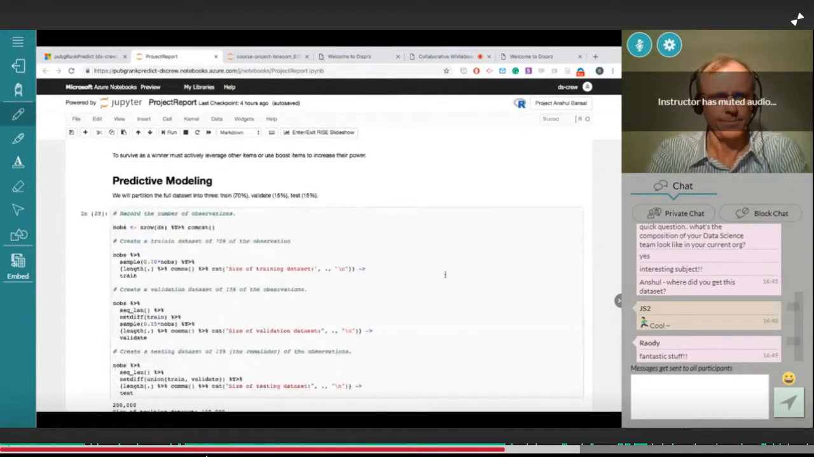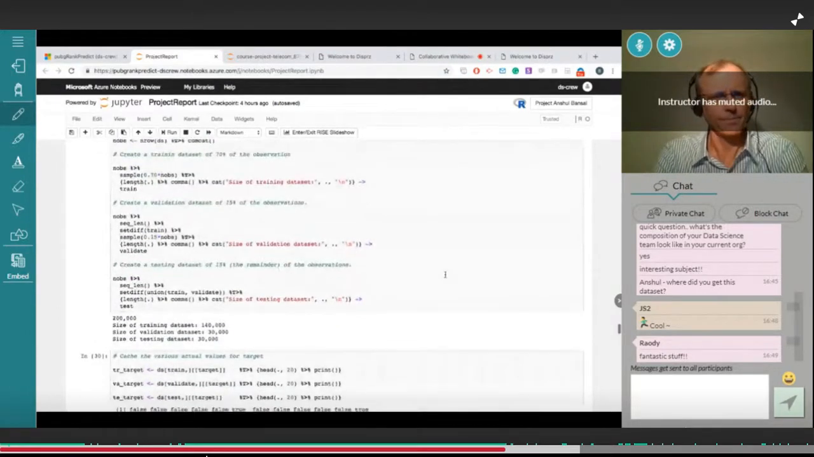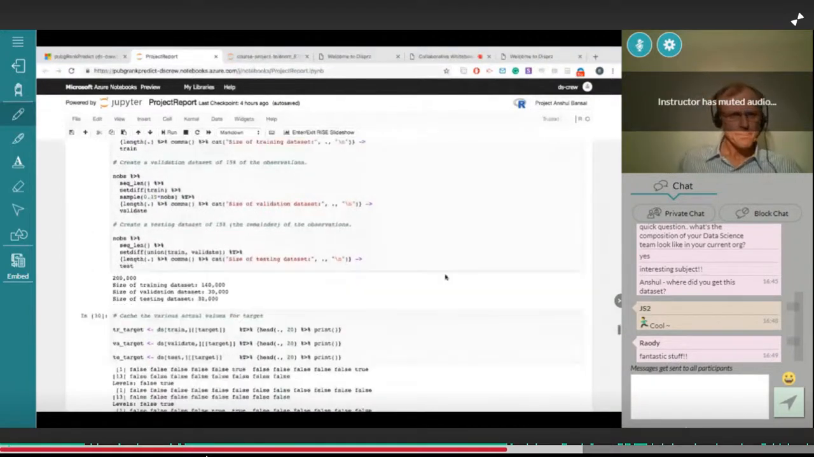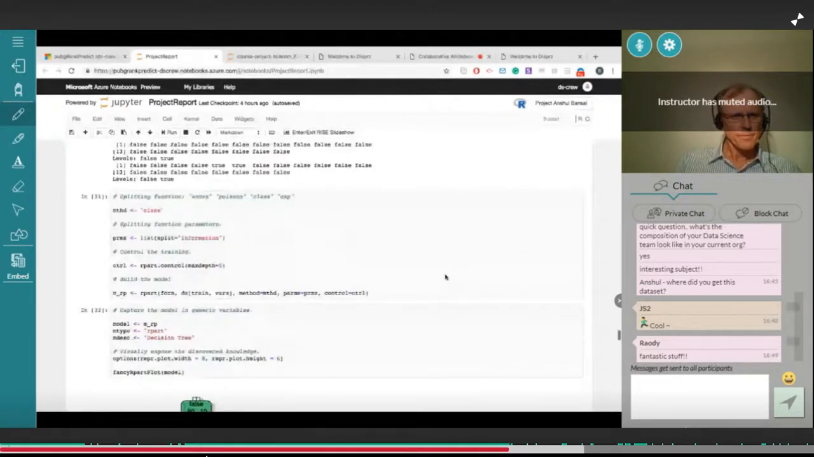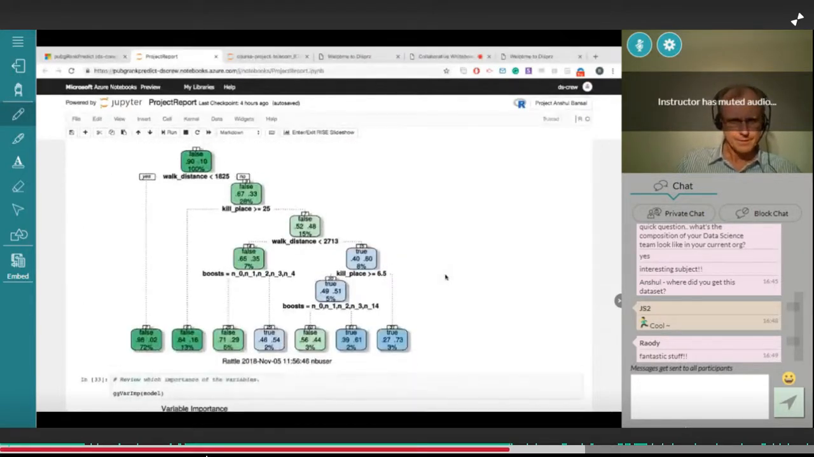Then came the part of modeling. There was a training data set, with a 70%, 30% distribution. This is an interesting plot, the R plot, which gives me an idea that if the walk distance, the distance a person walks in a game, is greater than 1825, and the killing place is less than 25, we essentially come to node number 7.